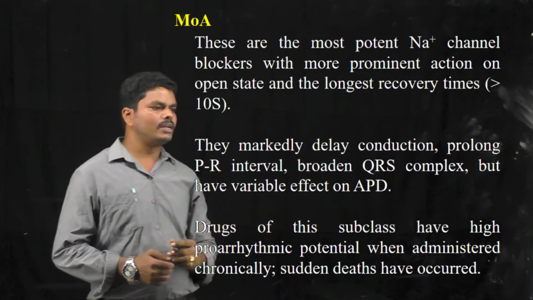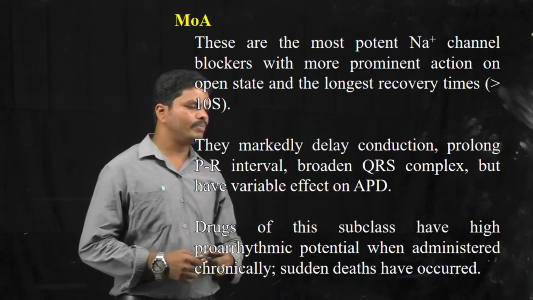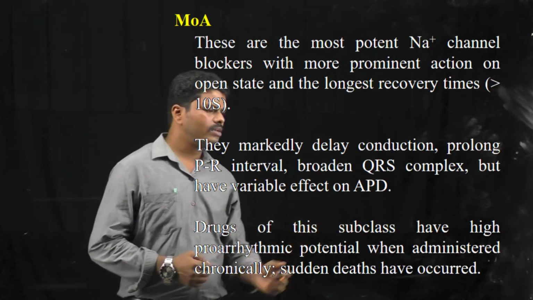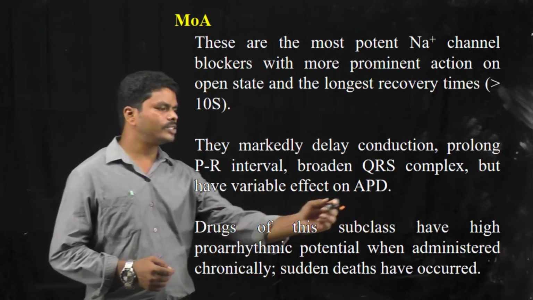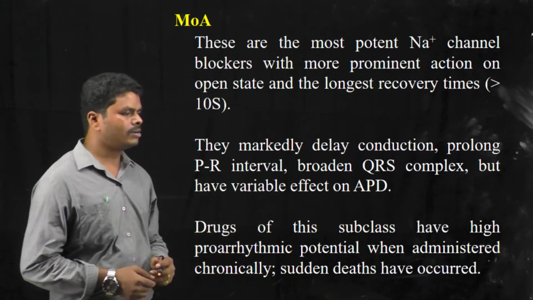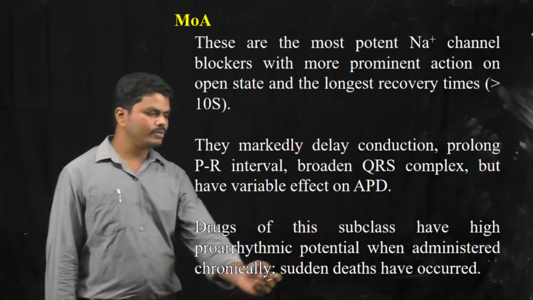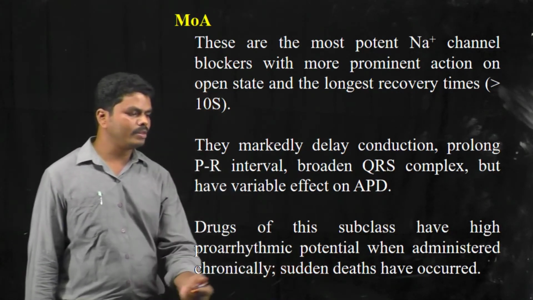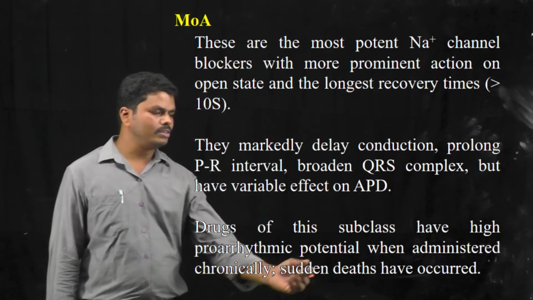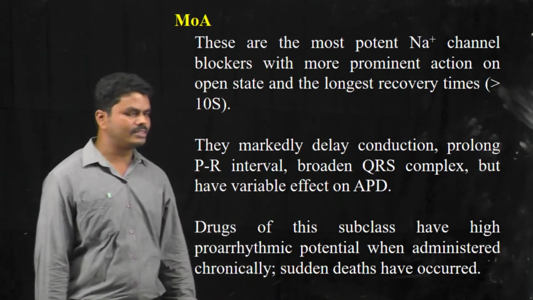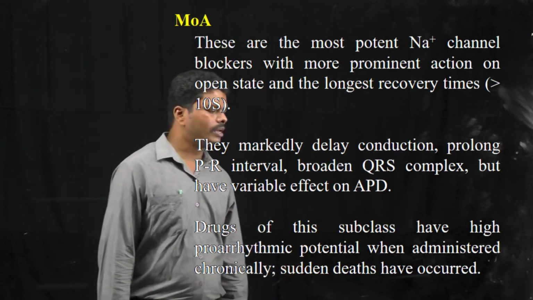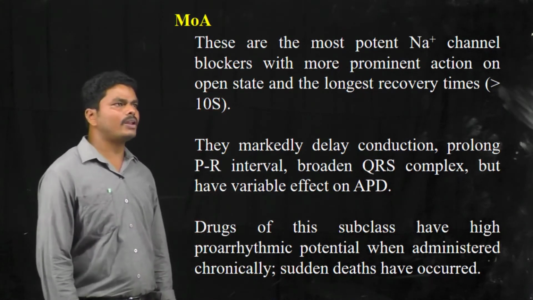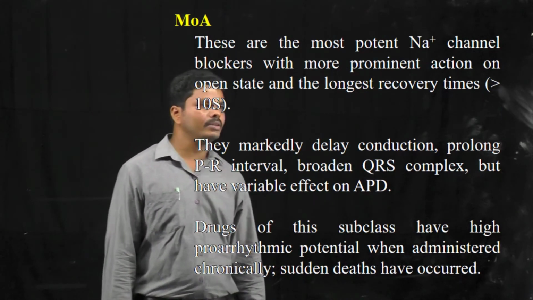So for that reason, they can delay the conduction of the impulses, prolong the AV interval, and broaden the QRS complex, but it shows variant actions on action potential duration. This type of drug has high proarrhythmic activity, and sometimes they can lead to sudden deaths when they are administered chronically. So these are some actions of this 1C subclass of class 1 antiarrhythmic agents.